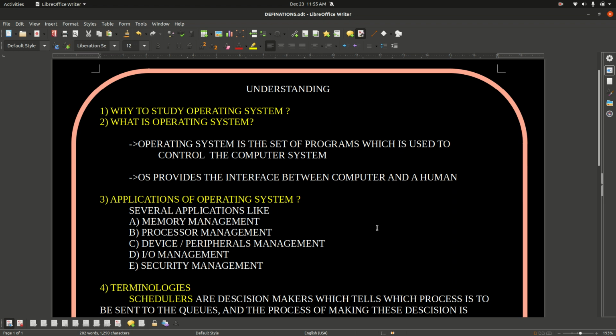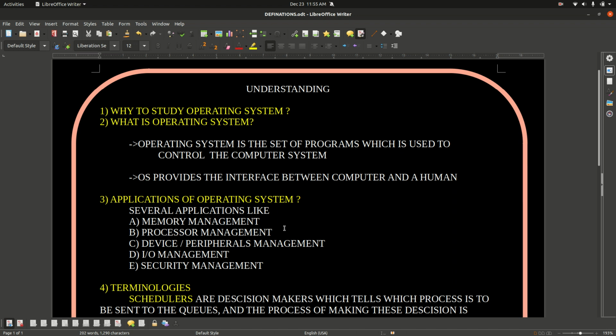What are the applications of operating system? There are several applications of operating system. First of all, the operating system will manage the memory. The memory may be of two types: primary memory, which is RAM, and secondary memory, which is our hard disk. So it will manage this memory.